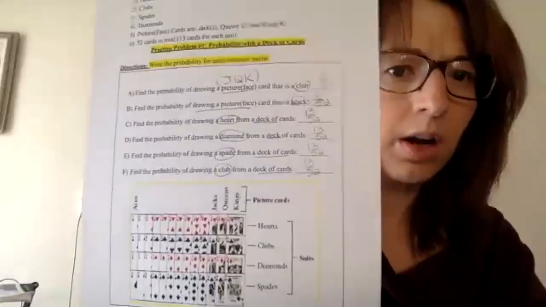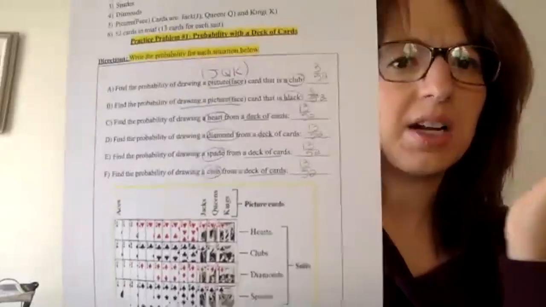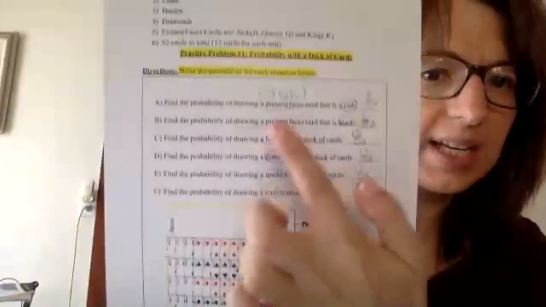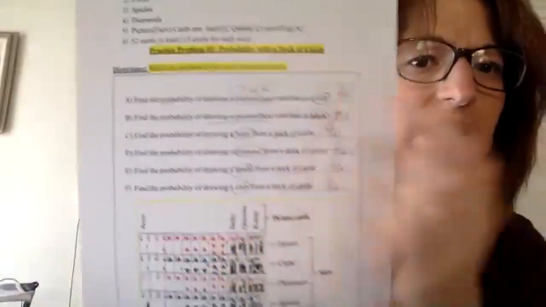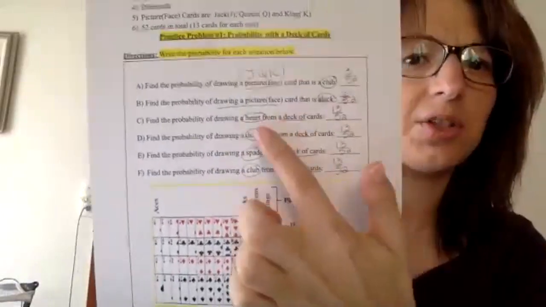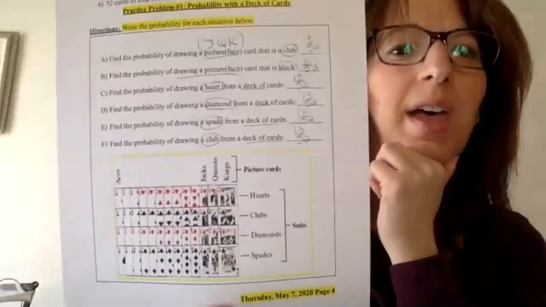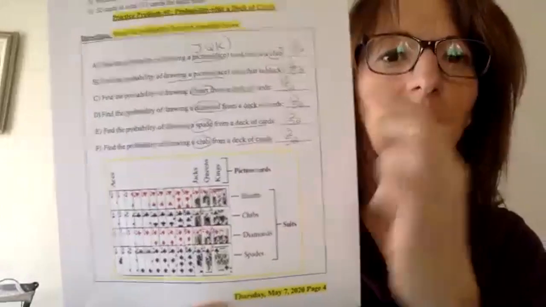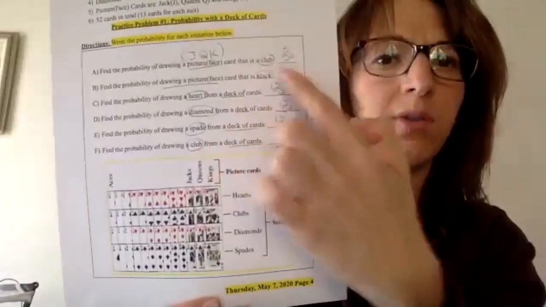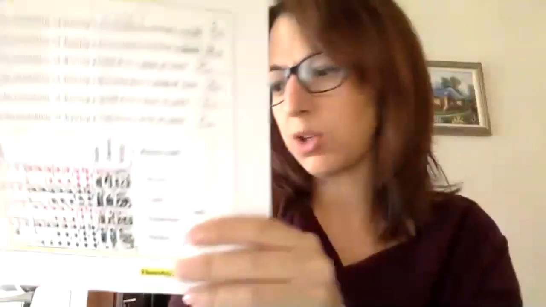All right, so just remember that a deck of cards always has 52. The J stands for Jack, the Q is Queen, the K is King. I just kind of circled the key words. You don't have to do that. You can just write down the probability. Remember, it's the event over the total. All right, which means we're going to move on now.